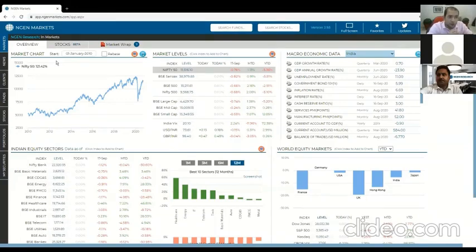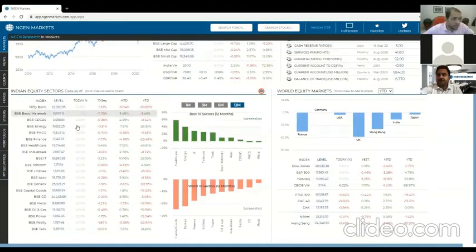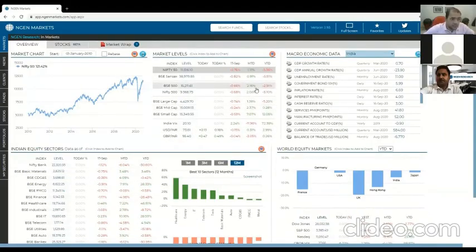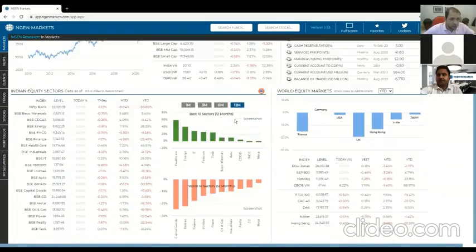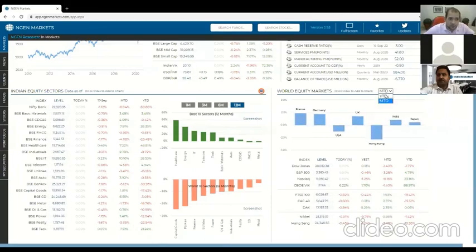When it comes to general functionality, the first thing that you see when you log into Engen Markets is one screen showing you what the major equity indices are doing. You would typically see live or real-time rates here, just where I'm showing you with my mouse. You'll also see live real-time rates for the sector indices as well as some recent data and returns. You will also see some data from world equity markets. So you've got 4 US major indices here, 3 from Europe and a couple from Asia. And of course, you can see them across a couple of different time frames.